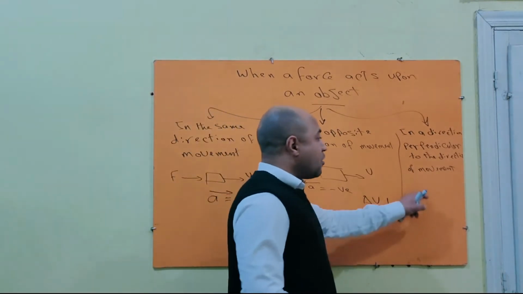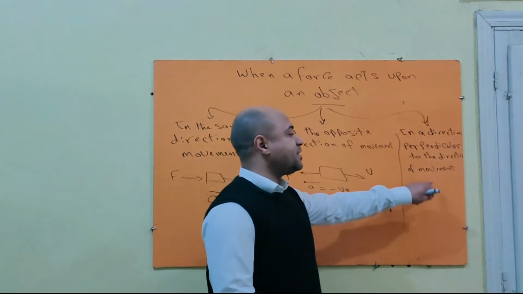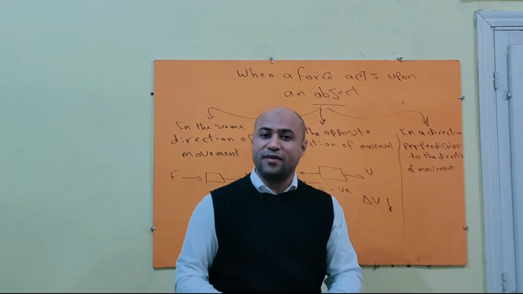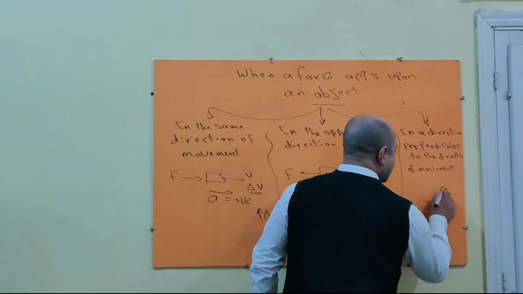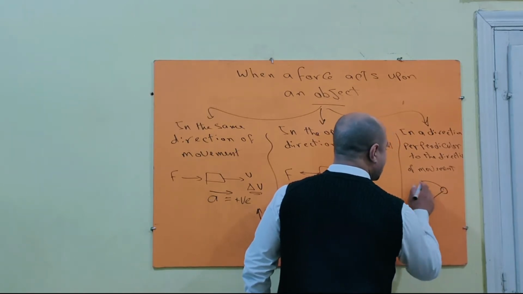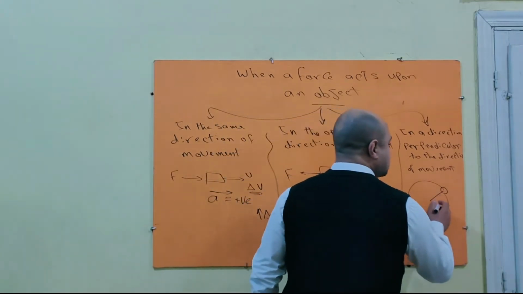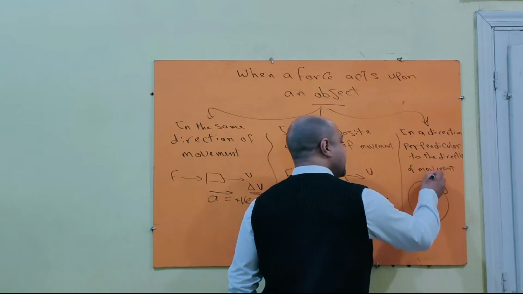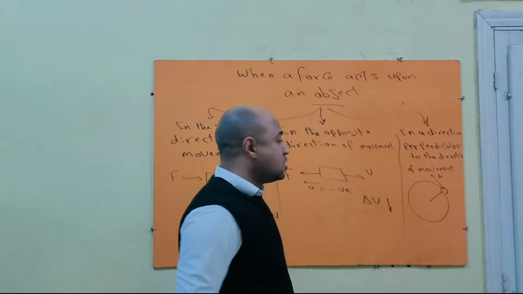Okay, our lesson today, which is called laws of circular motion, depends on the third case. What happens if a force acts normally to the direction of movement? What will happen? If we have a stone, for example, and a thread, and you rotate the stone in a circular path, and the thread is cut, what will happen? The stone will move in this direction, right? So it is the direction of movement, v, its velocity.